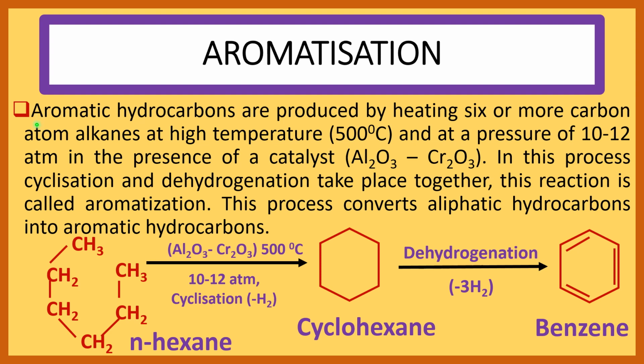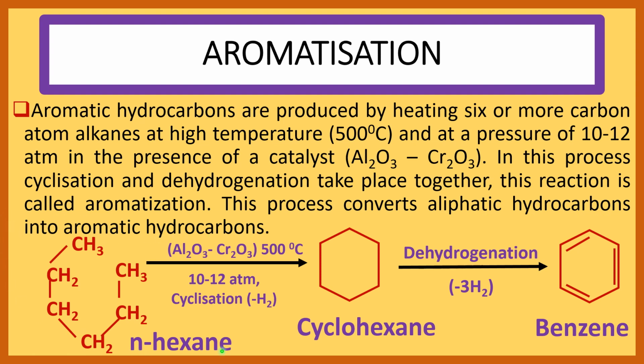Now aromatization. Aromatic hydrocarbons are produced by heating alkanes with 6 or more carbon atoms at high temperature. Temperature is 500 degree centigrade and pressure is 10 to 12 atmosphere, in the presence of a catalyst Al2O3 Cr2O3. In this process, cyclization and dehydrogenation take place together. This reaction is called aromatization. This process converts aliphatic hydrocarbons into aromatic hydrocarbons.